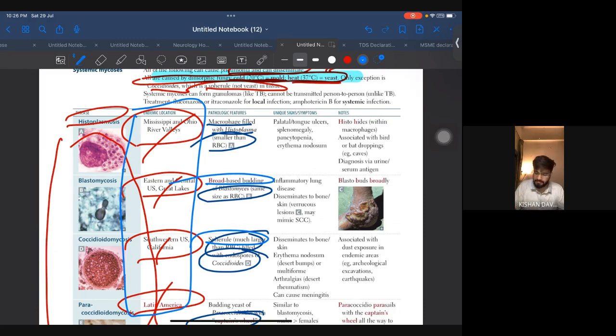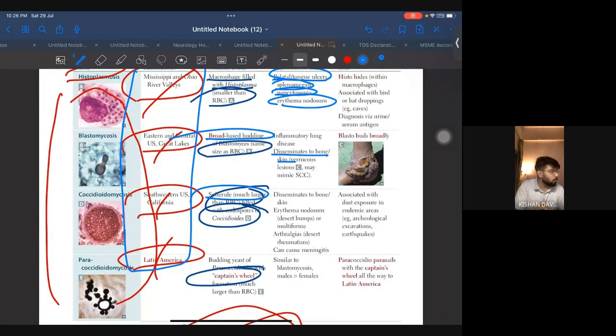Coming to the unique signs that we have to remember: palatal and tongue ulcers, splenomegaly, pancytopenia. All these are common. Coming to blastomycosis, there is dissemination to bone, skin lesions, etc. Coming to coccidioidomycosis, all those will be the same, but one problem. In coccidioidomycosis, they will give you a case in a desert or earthquake area, and you have to pick it out. They may even give you dust exposure, like archaeological excavation.